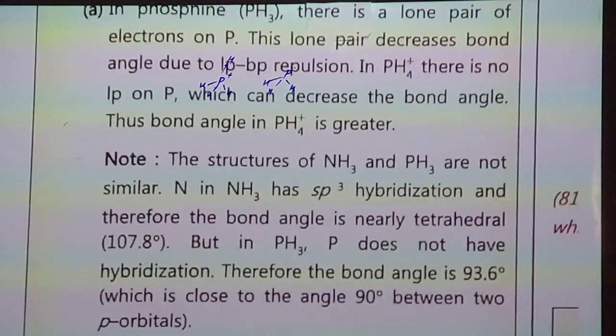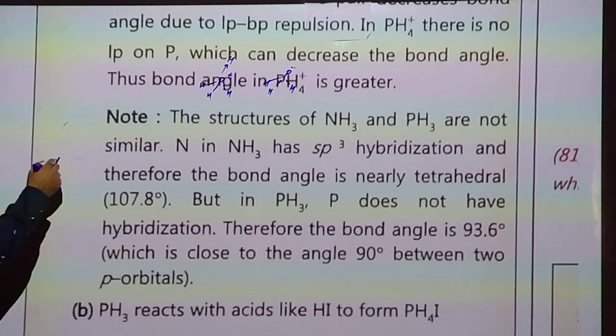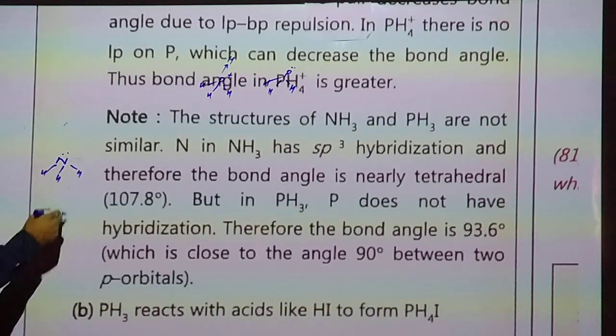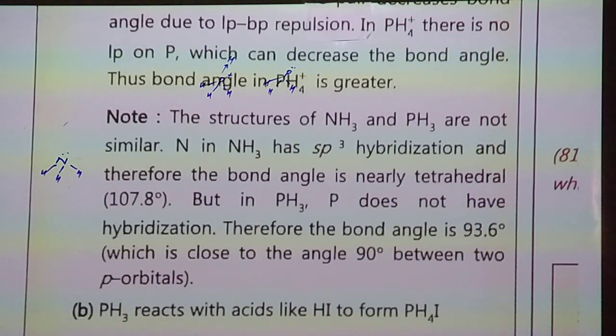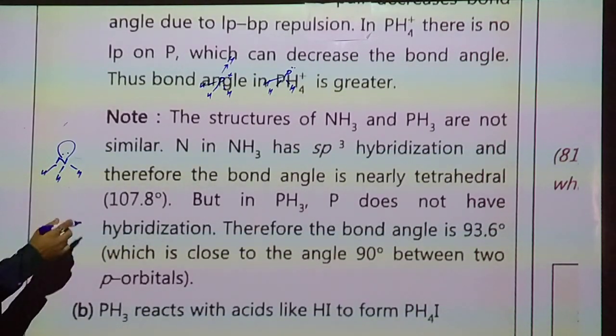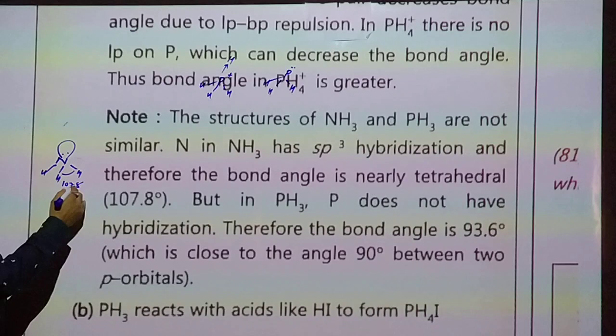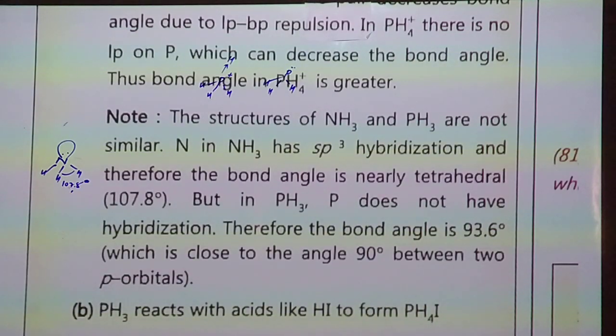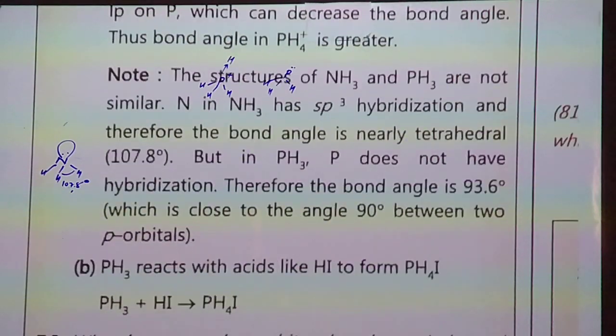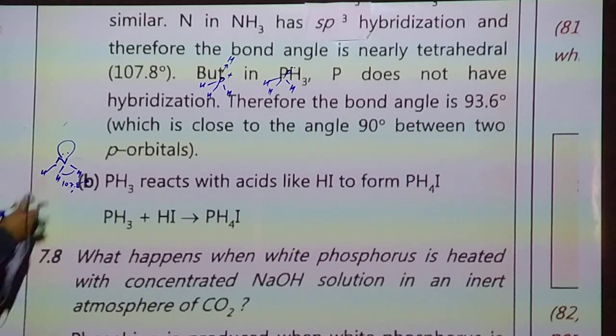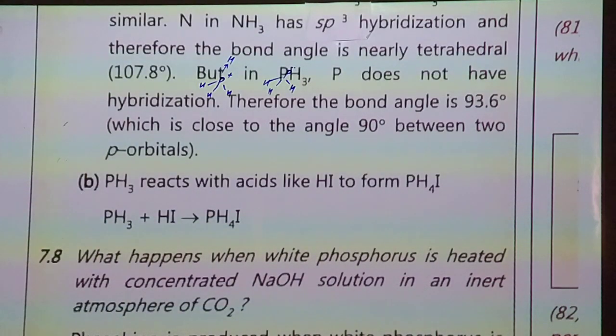One important note: the structures of ammonia and phosphine are not similar. In nitrogen, sp3 hybridization gives a bond angle nearly tetrahedral, 107.8 degrees. But in phosphine, phosphorus does not undergo hybridization. Therefore the bond angle is 93.6 degrees, which is close to the 90 degrees between two p orbitals, so it is less in phosphine.